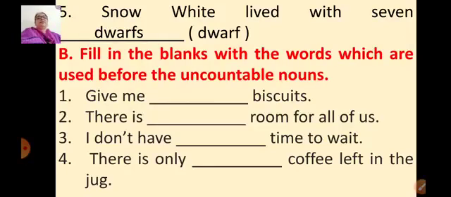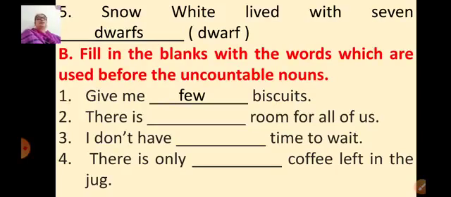Next question. Fill in the blanks with the words which are used before uncountable nouns. Now some words we use before uncountable nouns are commonly used in your written and spoken English, and we have to put them in the blanks given. Give me dash biscuits. So which word will come here? Give me few biscuits.